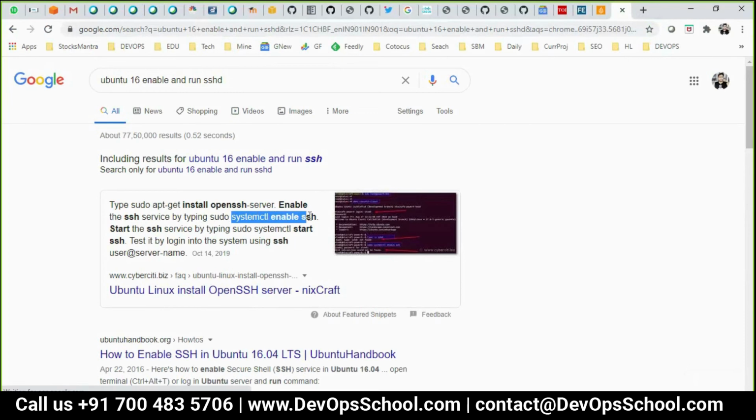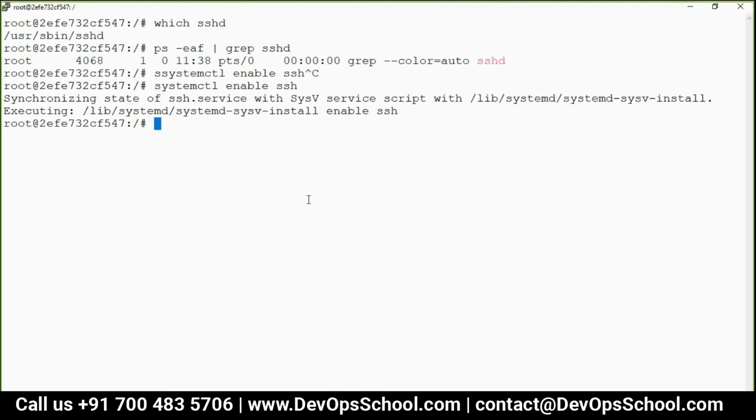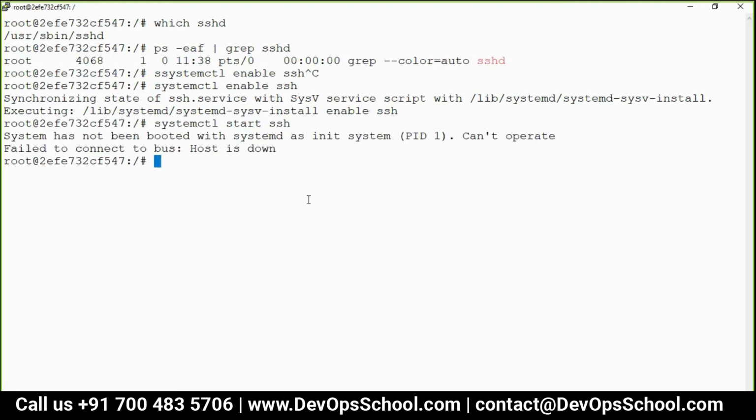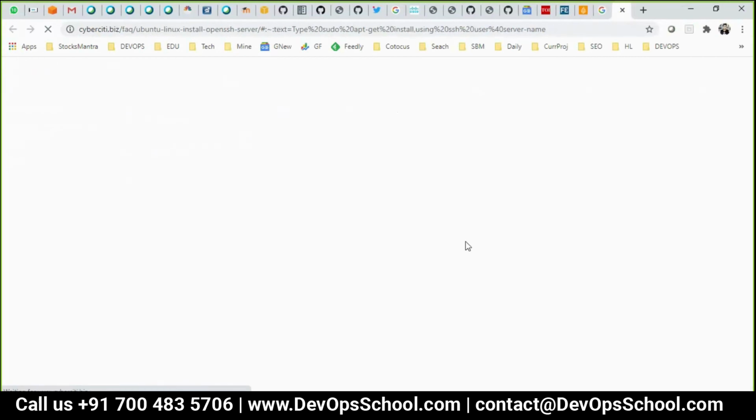Systemctl enable SSH and one thing, last one, systemctl start SSH. Okay, just a second. Enable is one thing, starting is another thing.